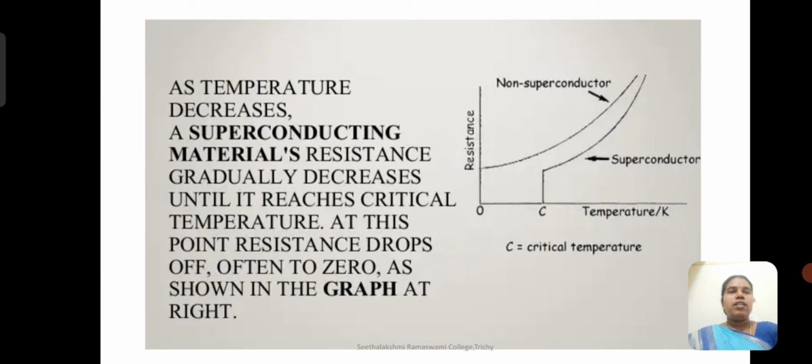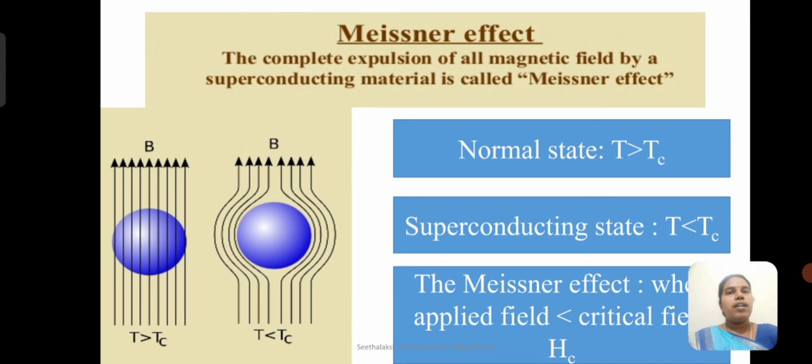At that point, suddenly the resistance drops to zero. This was analyzed in certain materials, and this property is observed as superconductivity, and these materials are called superconductors.